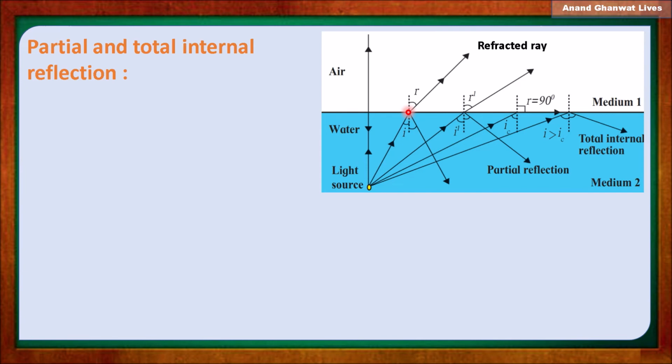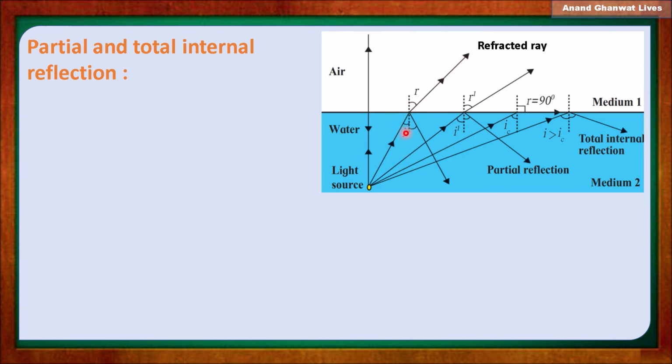At that point, the light ray is partially reflected inside the water and partially refracted into another medium like air. So there is partial reflection and partial refraction here.